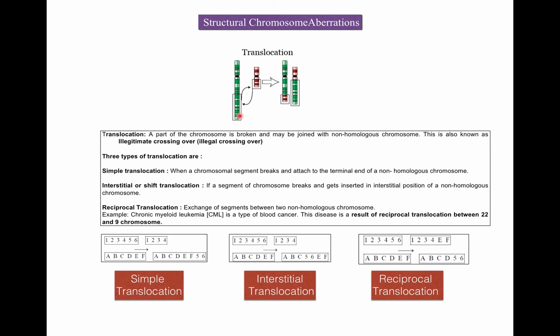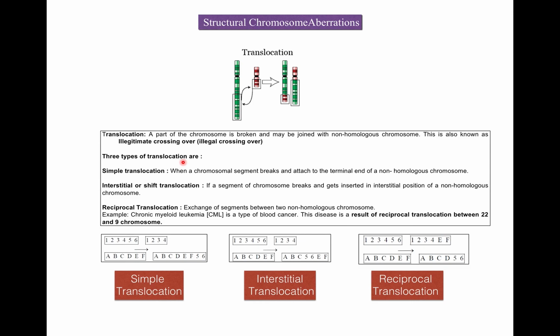Here this is a chromosome and this is another non-homologous chromosome. So this segment is broken and it gets joined with the non-homologous chromosome. In this also you can see this part. So the green gets the red one and the red one gets the green one.